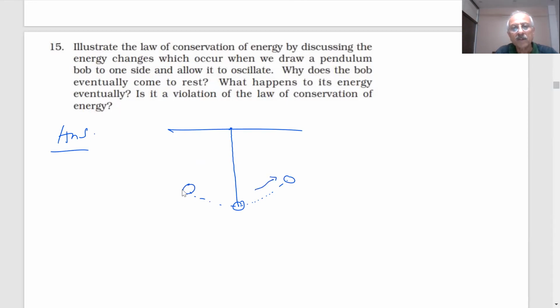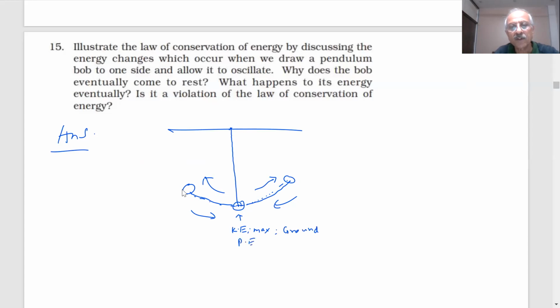It goes like this, comes back, goes like this, and comes back. Okay, this is the motion of the pendulum. At this point, what happens? Kinetic energy maximum. Ground. This is ground.